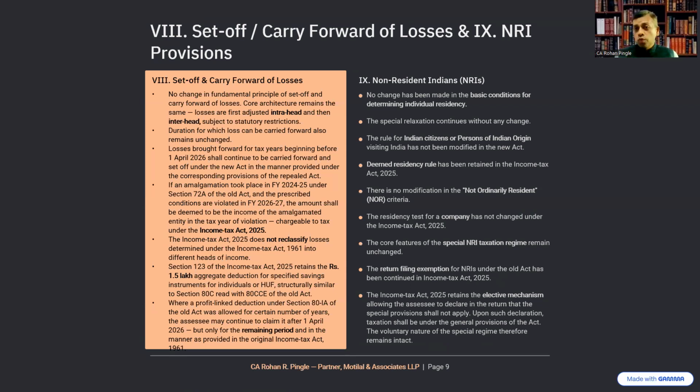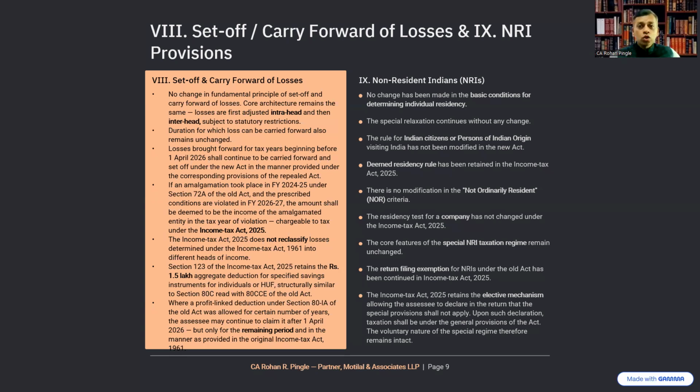The duration for which loss can be carried forward also remains unchanged. Losses brought forward for tax years beginning from 1st April 2026 shall continue to be carried forward for the remaining period and set off under the new Act in the manner provided under the corresponding provisions of the repealed Act.